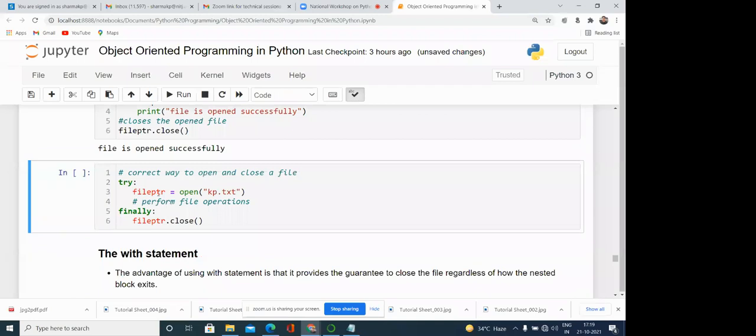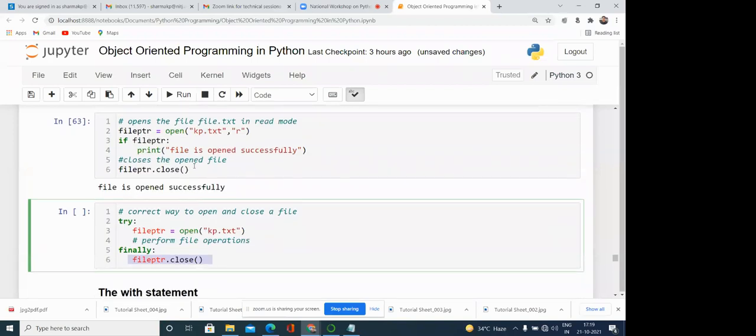And the right or correct way of writing this is with try, because sometimes it is not possible that the file is always available in the current directory. If it is not available, then definitely it will throw an error. So we need to write the command which opens the file in the try block. And in the finally block, because under every condition we want to close the file, because it is important.